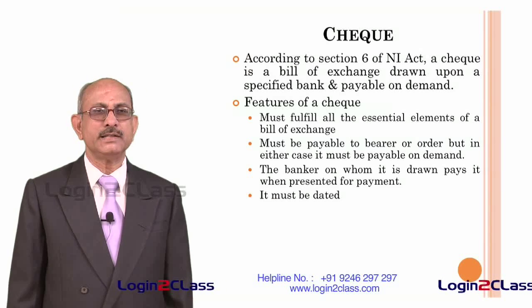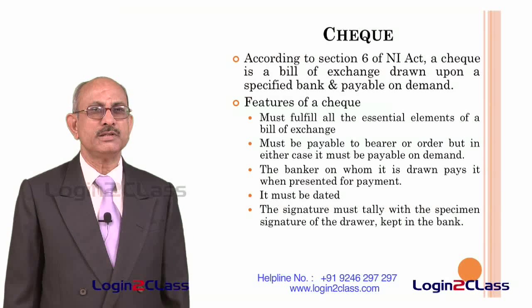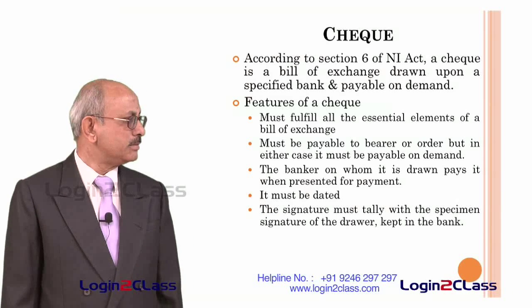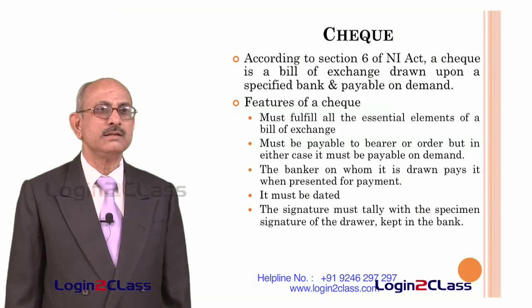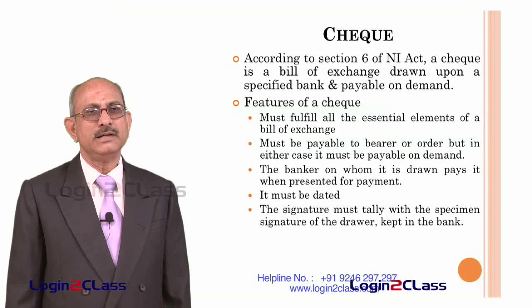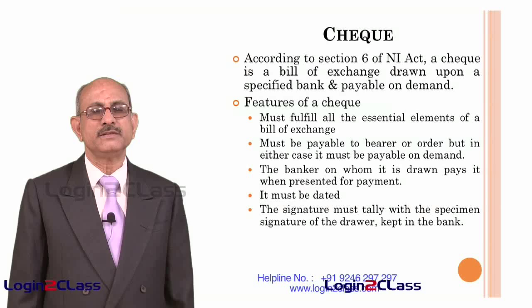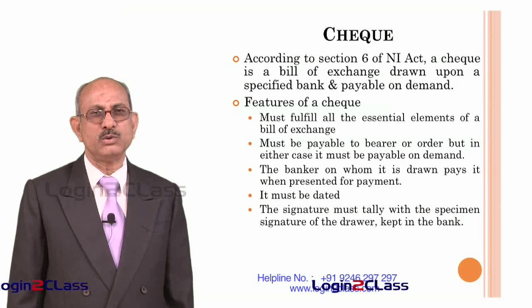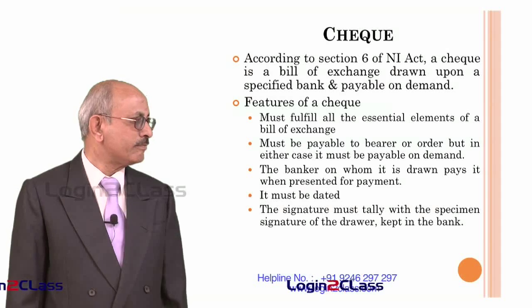It must be dated. There must be a date on the check. The signature of the person who is drawing the check must tally with the specimen signature of the drawer, which is normally kept in the bank. So whenever the bank receives a check, it usually tries to verify the signature of the drawer of the check, and only when it tallies can the check be paid by the bank.